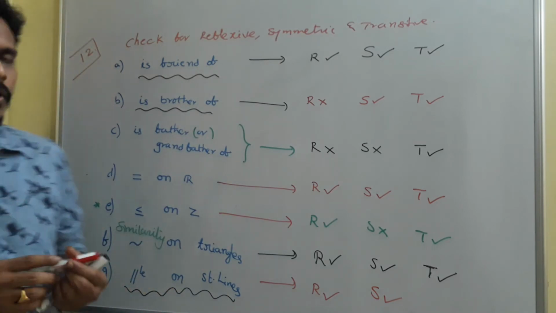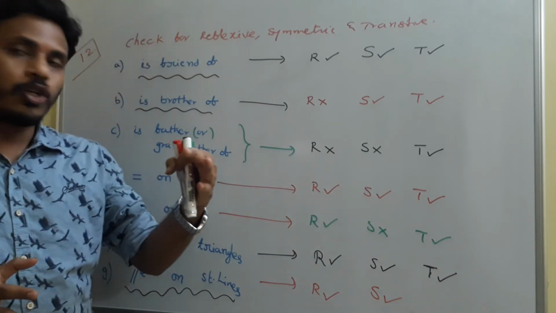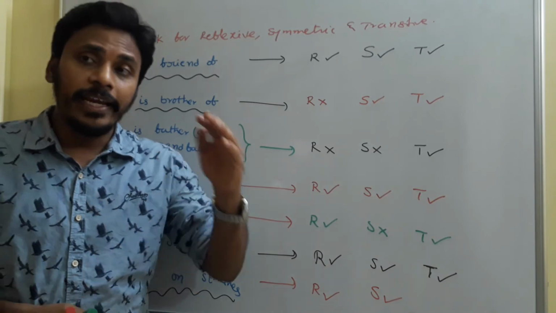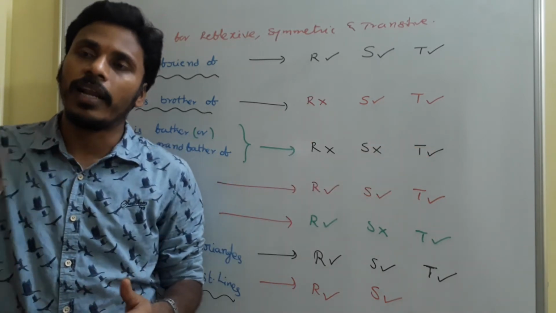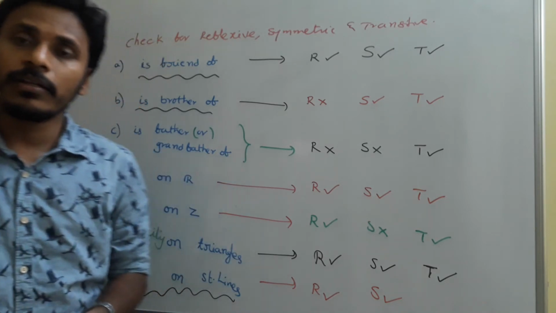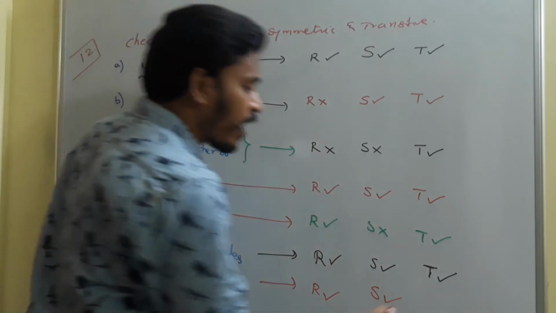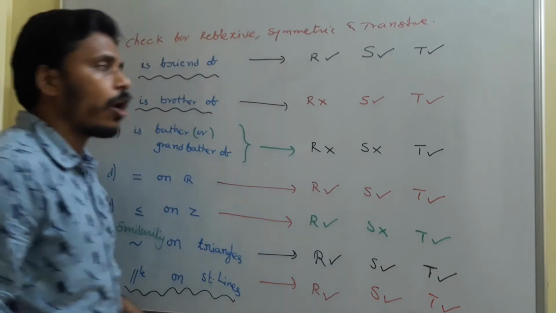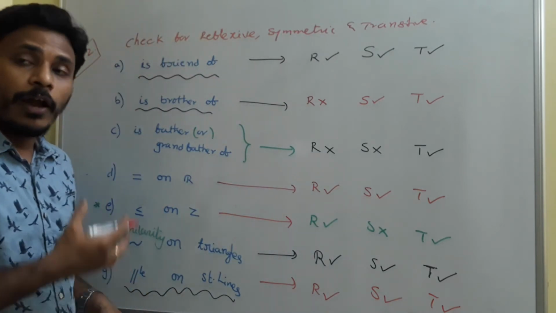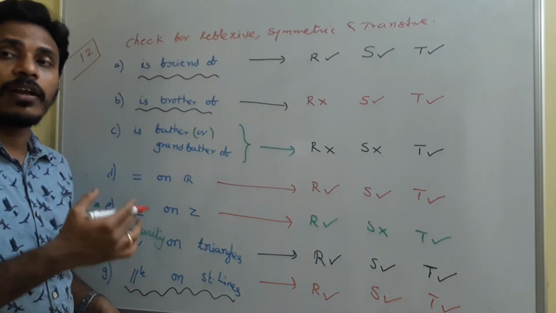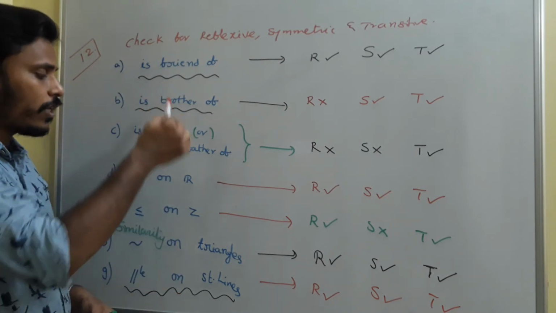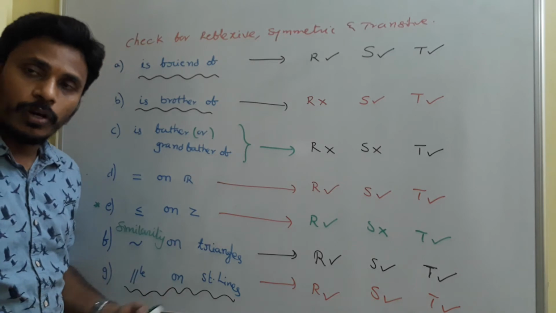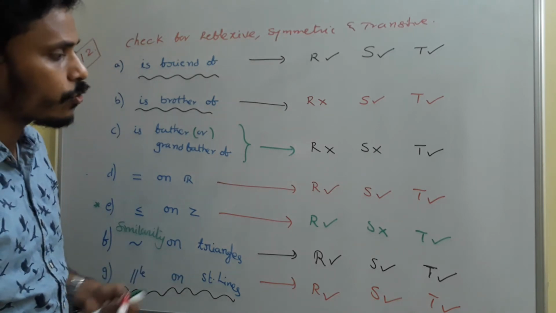Coming to transitive. Line 1 is parallel to line 2. Line 2 is parallel to line 3. Then what do you say about line 1 and line 3? They are also parallel. And that's why it is satisfying the transitive property also. Just have a look. We check reflexive, symmetric and transitive properties for these rules, and with those rules these relations will become reflexive relations, symmetric relations and transitive relations.